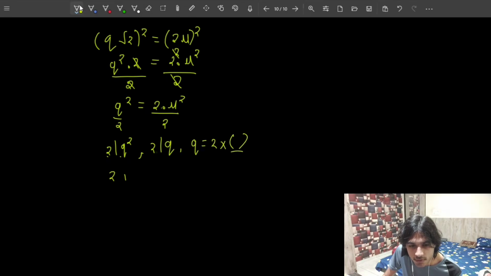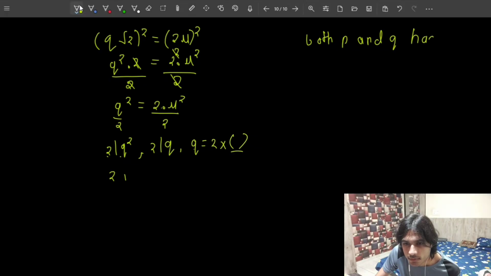I don't know what this natural number will be, but q can be written as 2 times this. That means what? That means that both p and q have 2 as a common factor.